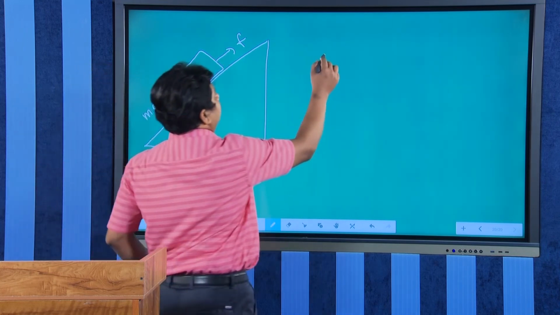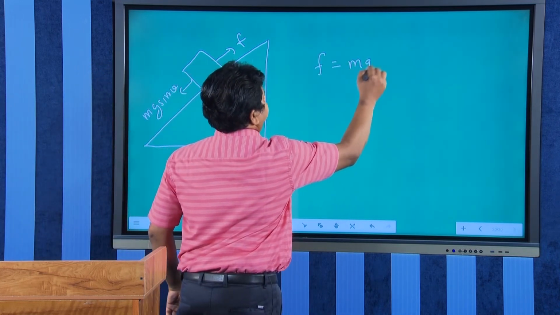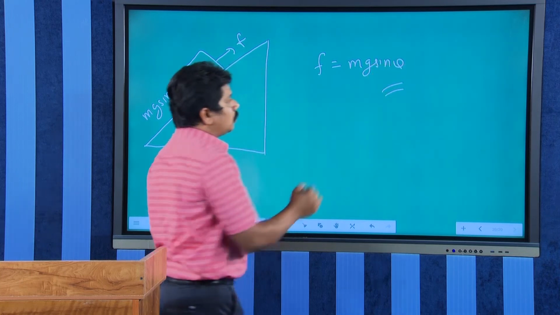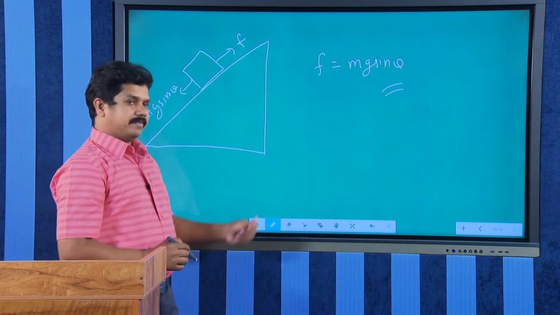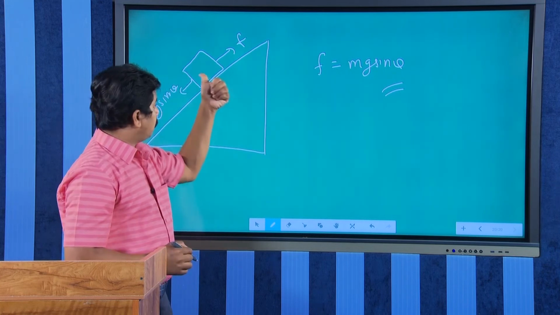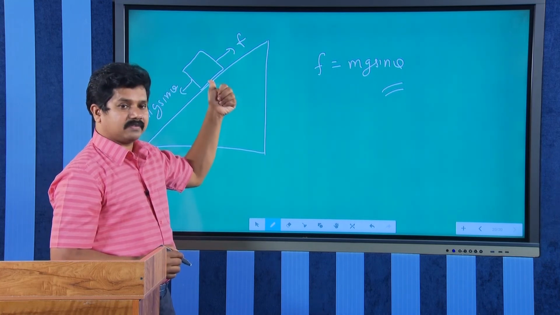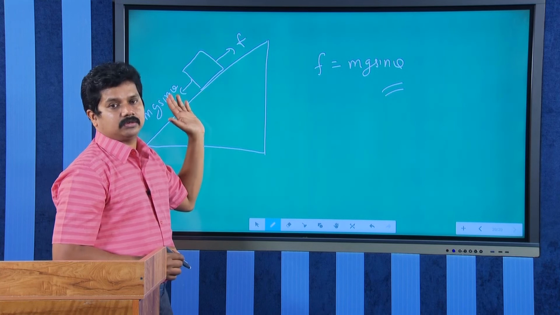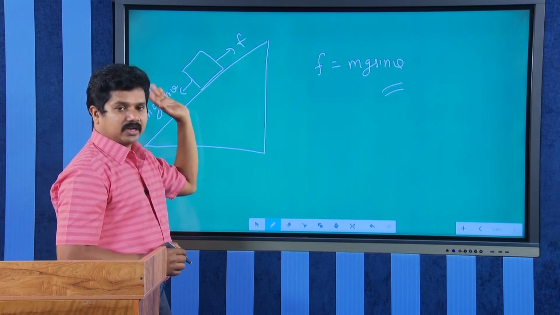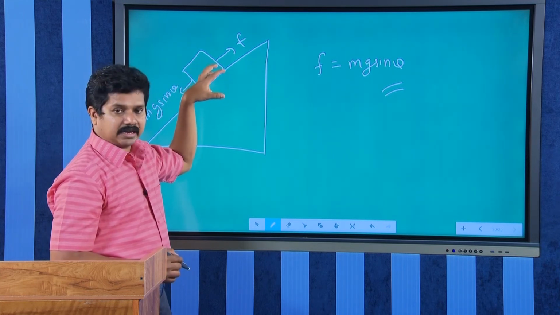Now F will be equal to mg sin theta. This will happen if the block is resting on the surface, not moving down. Okay, it is just placed on the inclined plane.